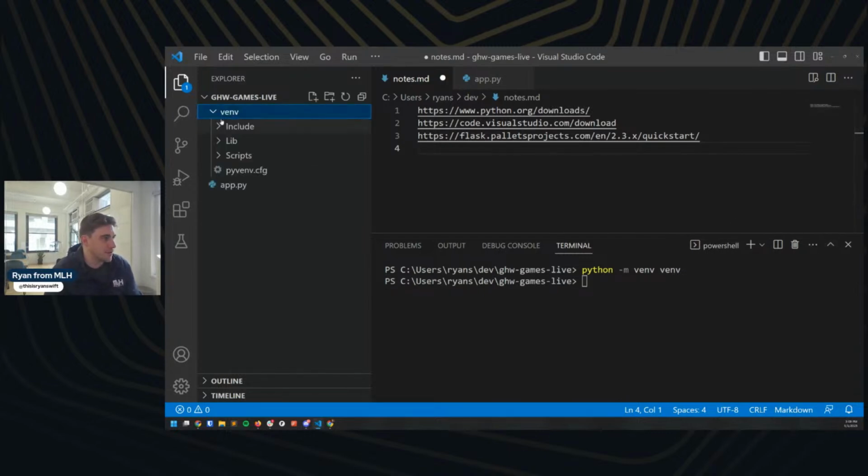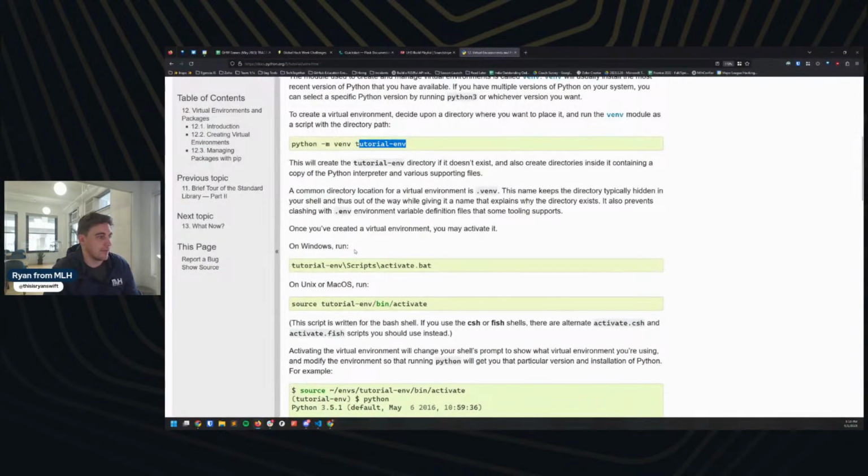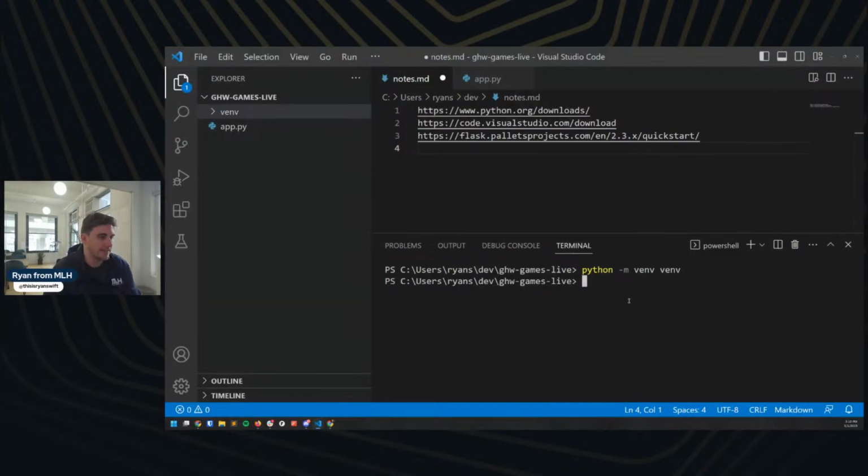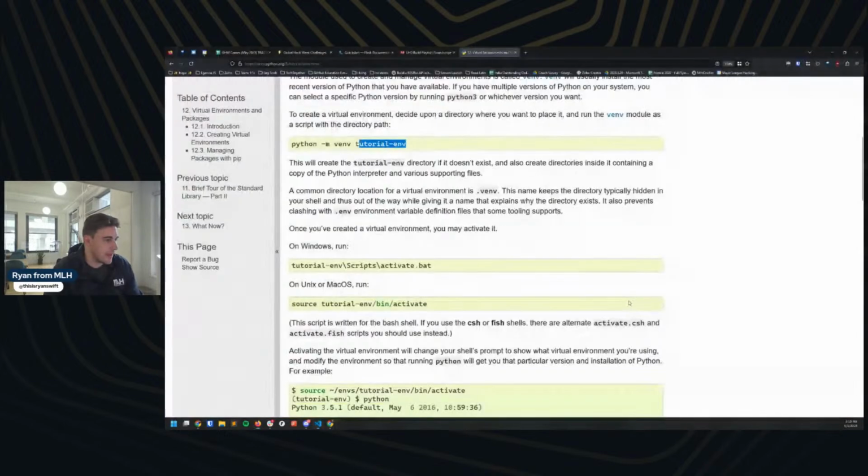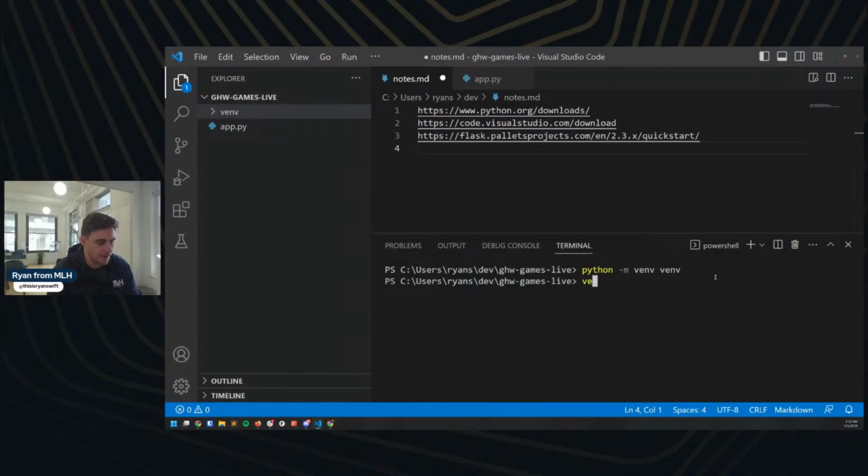So this is our new virtual environment here. We don't need to worry about what's in there. We do need to activate that virtual environment. And again, I'm going to come back to our tutorial, our documentation online, and we're just going to follow what that says here. So for them, it says tutorial environment, scripts activate. For me, I'm just going to use venv, venv/scripts/activate.